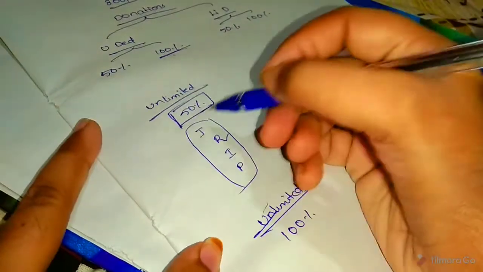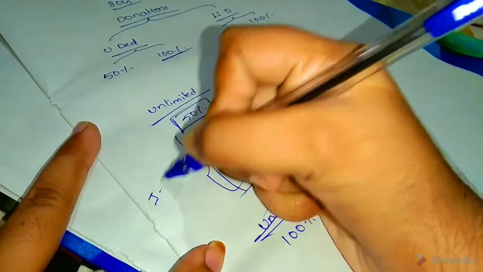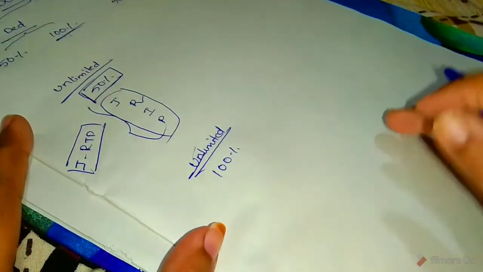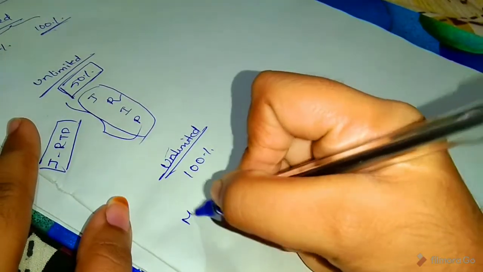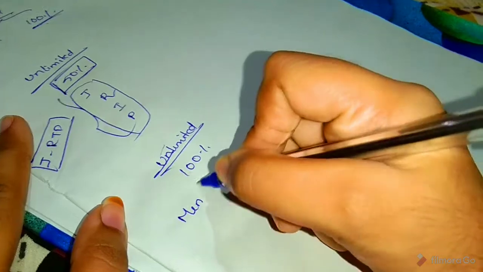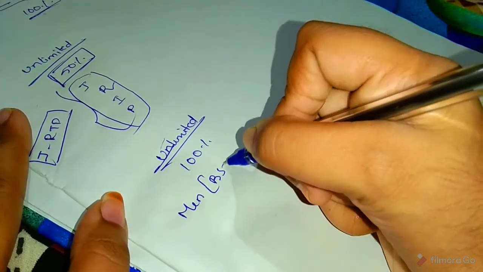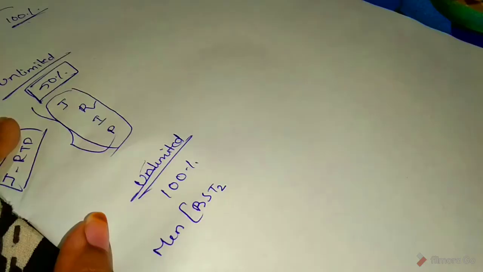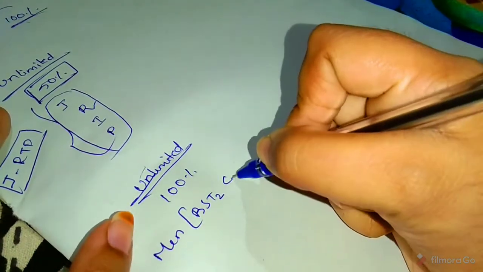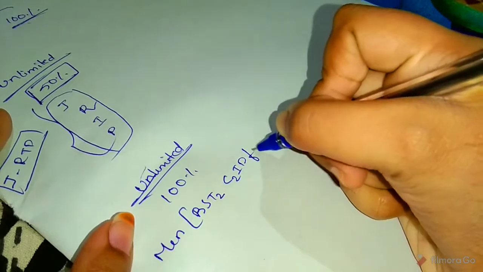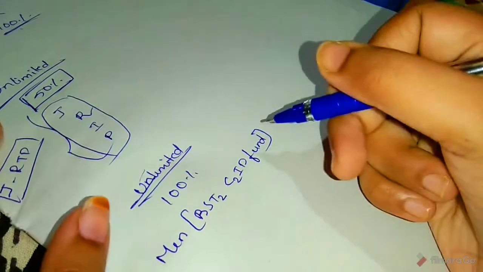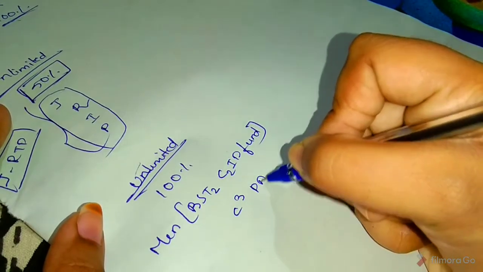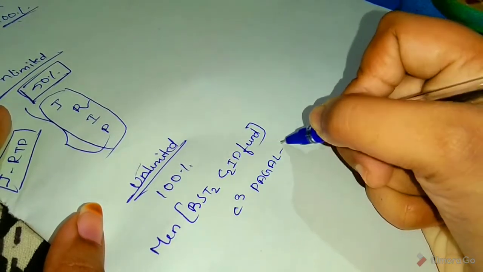So remember the shortcut here. Okay, and here: MEN, BST2, C2 ID fund, and next C3 Pagal SCZ.